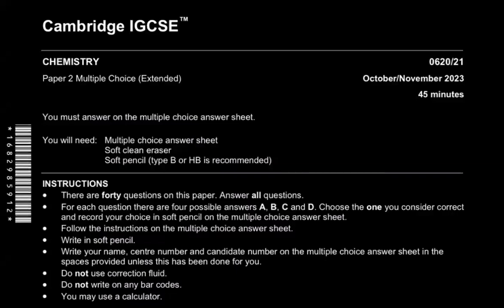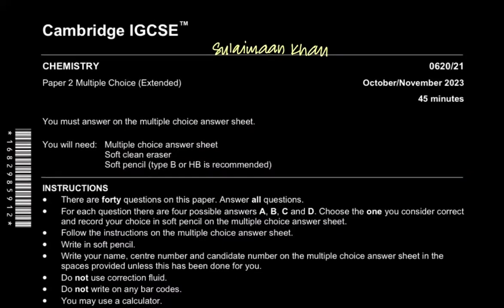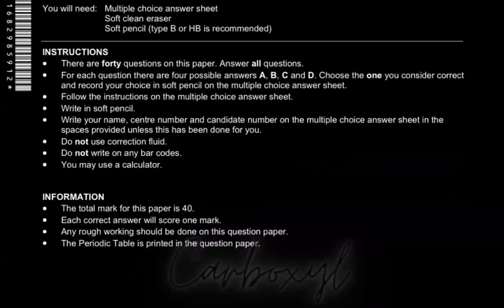So without further ado, I'll just write my name. Obviously, my name is Suleiman Khan, like the Britishers say, Suleiman Khan. Yeah. And there are still students joining in. I think we can't have other students joining because I'll just get distracted, right? So let's start solving the paper now.